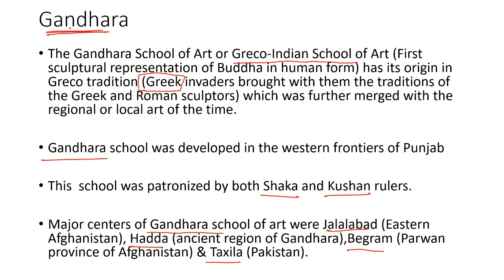Okay, so till now, what we studied about the Gandhara School of Art: it made the first sculptures of Buddha in human form. This school of art has a Greek and Roman influence because of the Shaka and Kushan rulers. It was patronized by the Shaka and Kushan rulers. It was developed in Punjab, Pakistan. Its main centers were Jalalabad, Taxila, Hadda, and Begram.